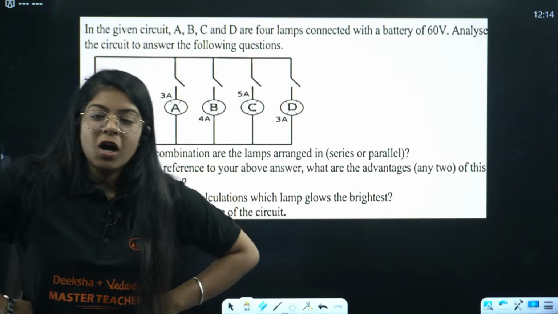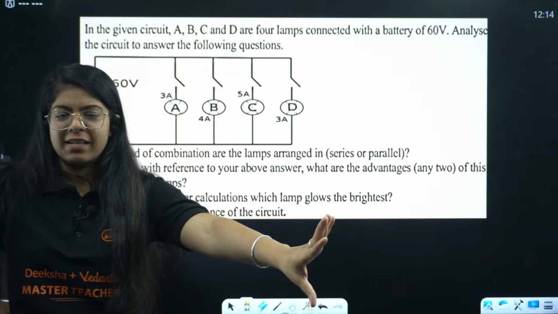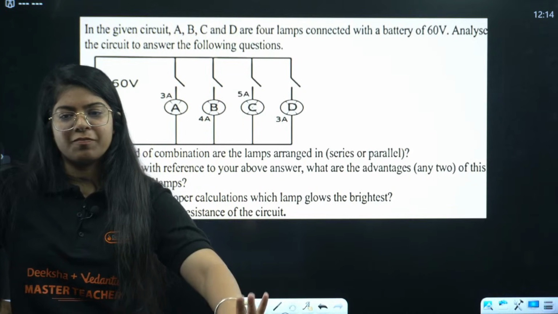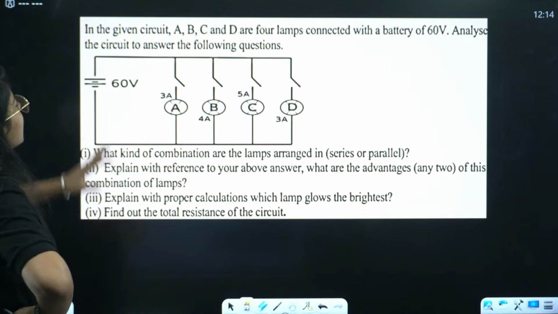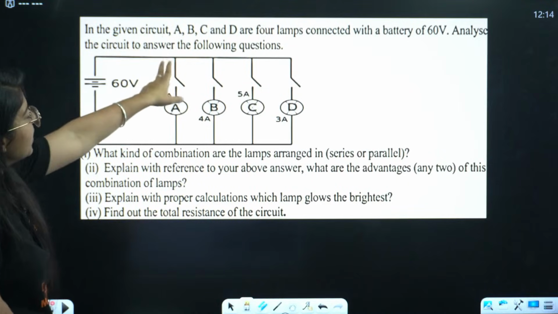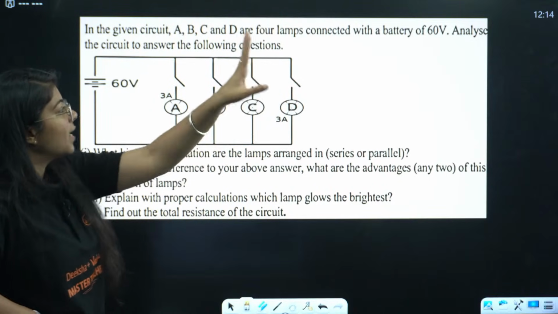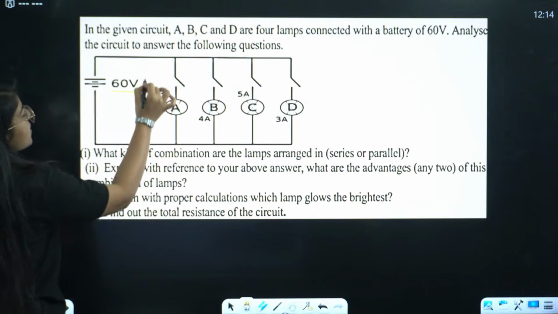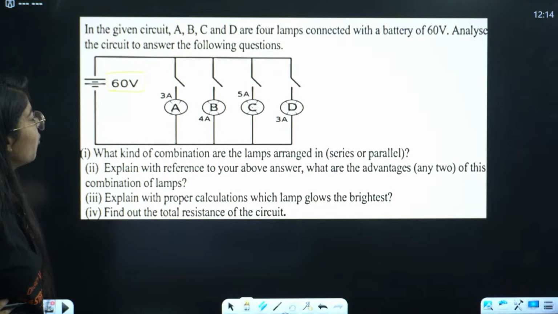Okay, let's solve this question. Again, this is a long question, but very easy. You just have to use a little bit of your brain. In the given circuit, A, B, C and D are 4 lamps connected with a battery of 60 volt. Analyze the circuit to answer the following questions.